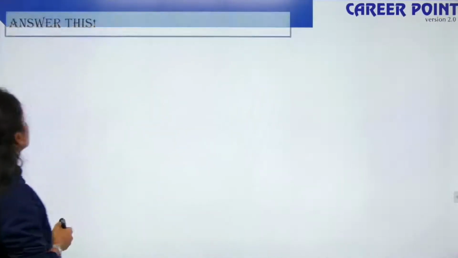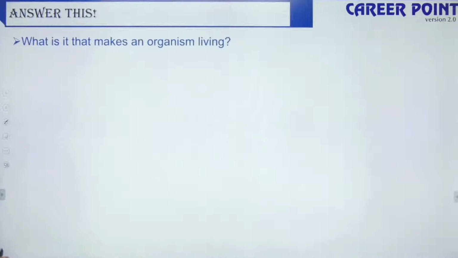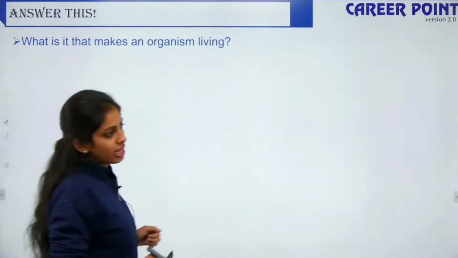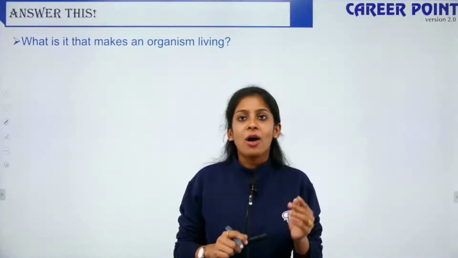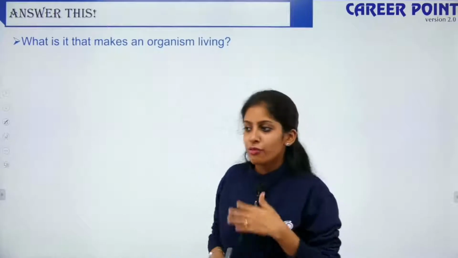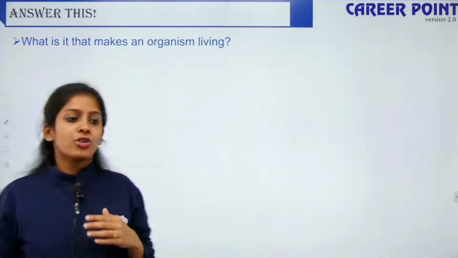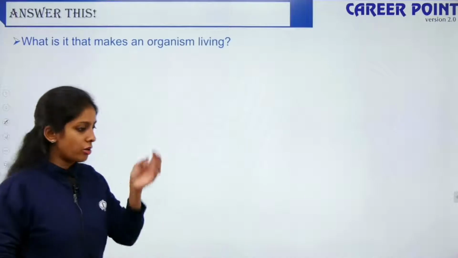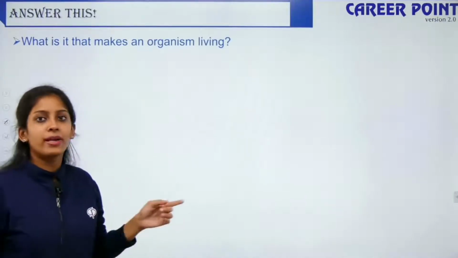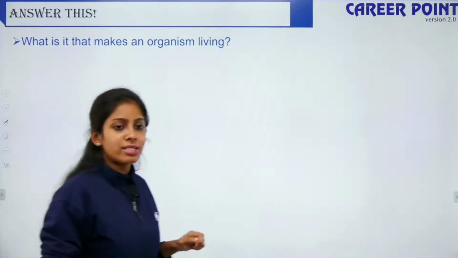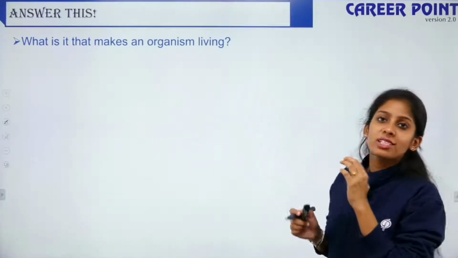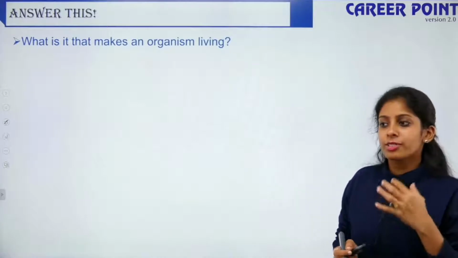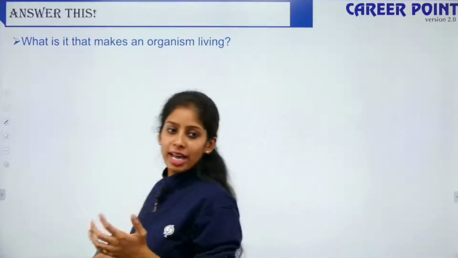Okay, so here we move forward. What is it that makes an organism living? Going back to your first chapter in class 11, the living world. What makes an organism living? How can you feel that you're living? Yes, of course, all of us are breathing. We have a diaphragm moving up and down. If a cow is sleeping, you can feel the up and down movement of the diaphragm. If a dog is sleeping, you can feel the same. But what is it that makes an organism living? What makes you feel that you are lively?